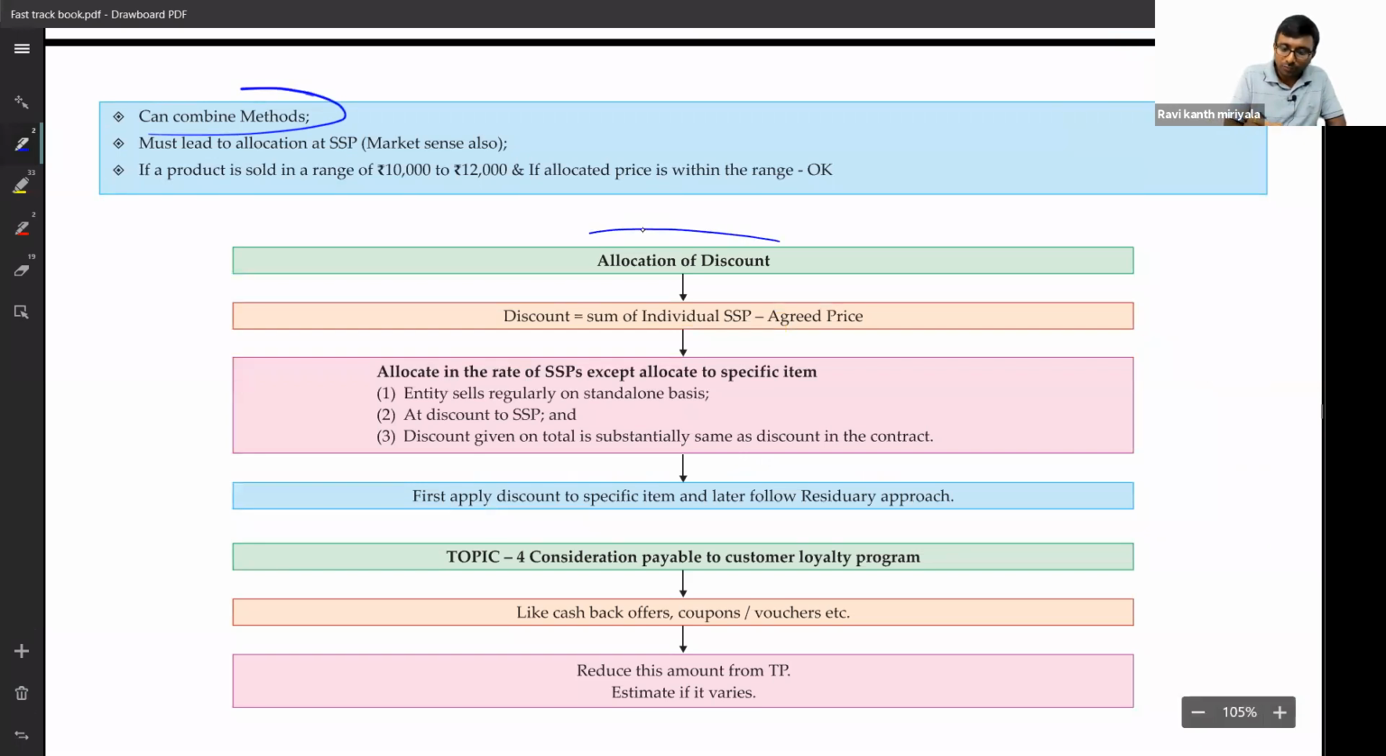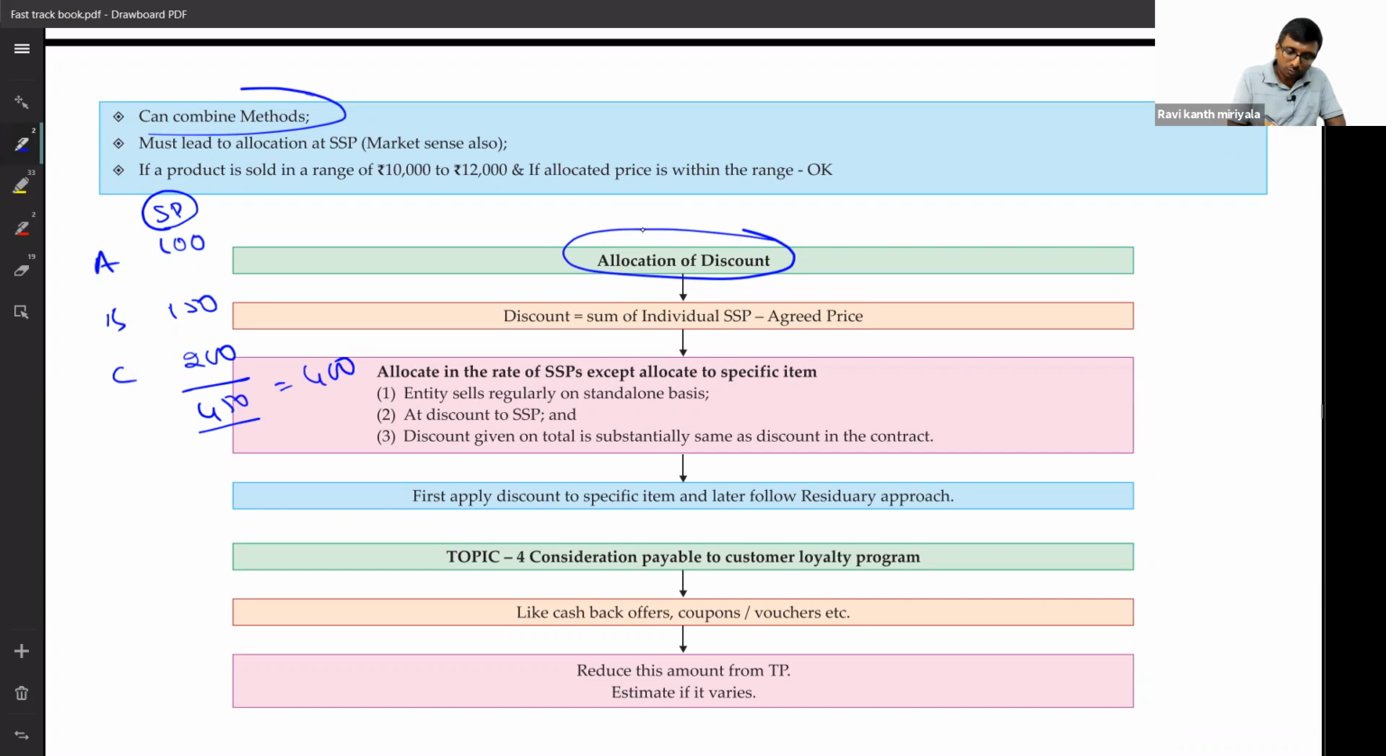Next, allocation of discount. Let me explain in simple fashion. Suppose A, B, C are three products. Individually, let us say 100 rupees, 150 rupees, 200 rupees. These are the individual selling prices, observable prices. Total coming to how much? 450. But we sold all three together for 400 rupees. That means in total we gave a discount of 50. If we don't say anything, 400 will be allocated in the ratio of 100 is to 150 is to 200.